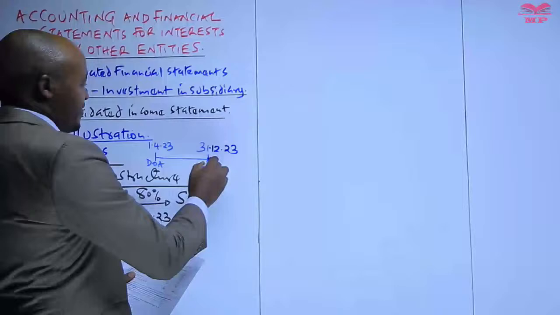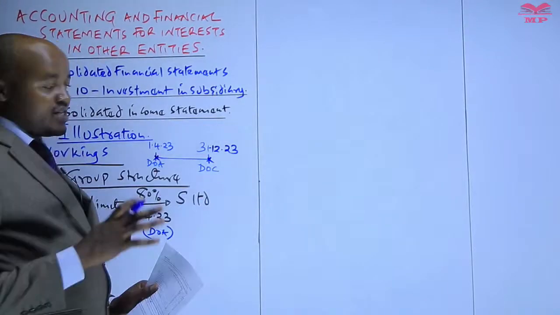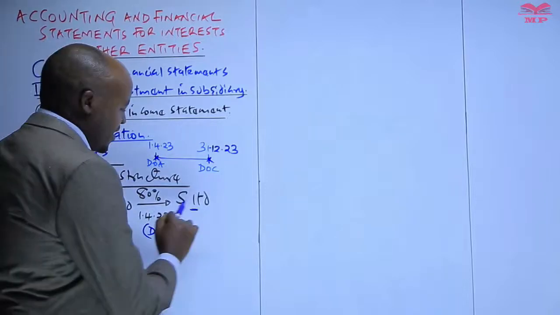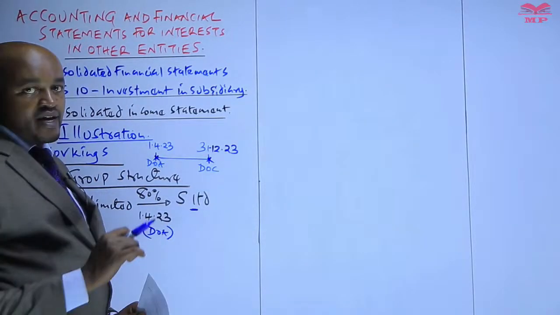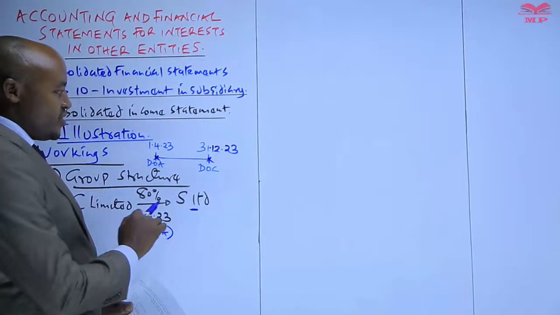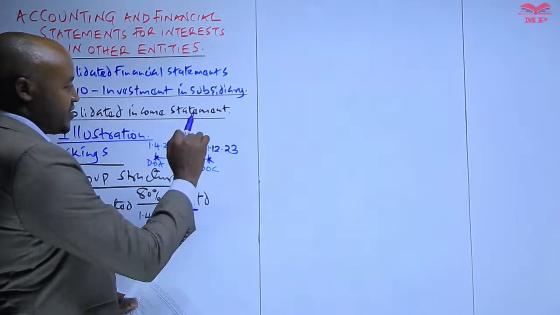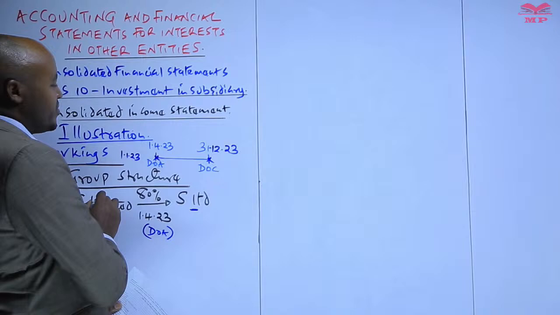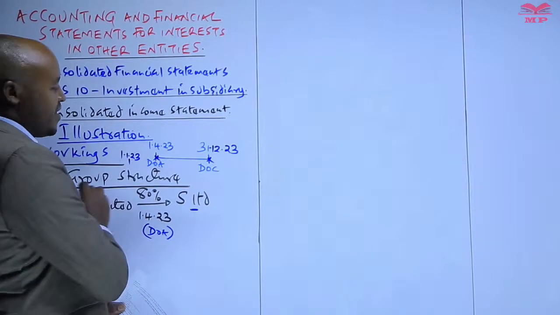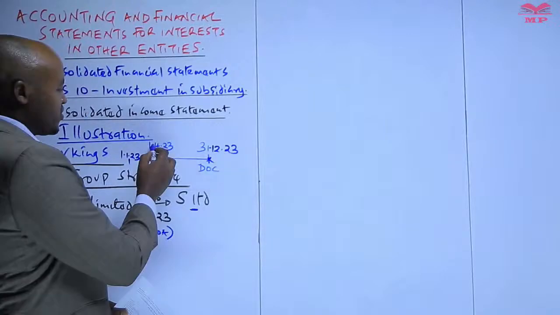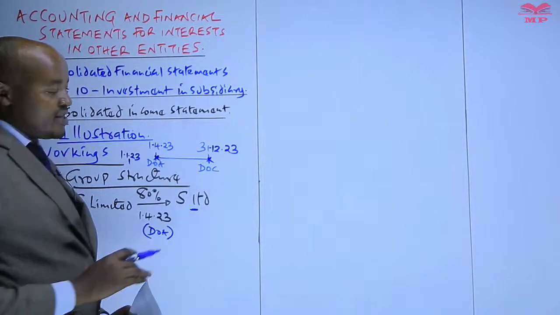31st of December 2023. So having identified those two dates, you then need to check whether this particular subsidiary was acquired during the current financial year. So you can see the current financial year is ending on 31st of December 2023. It automatically means that that year started on 1st of January 2023. That is when the year started. But when was our subsidiary acquired? That is S. It was acquired on 1st of April 2023. These are some few months to the end of the year.